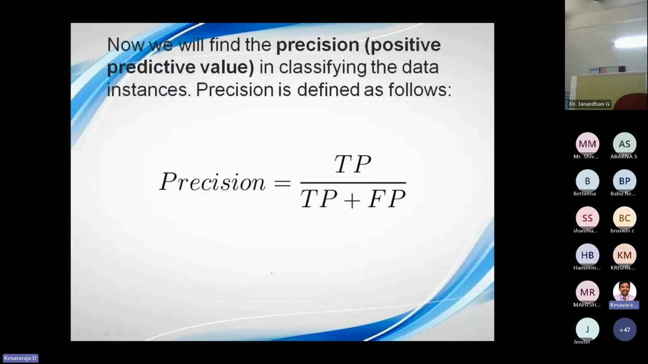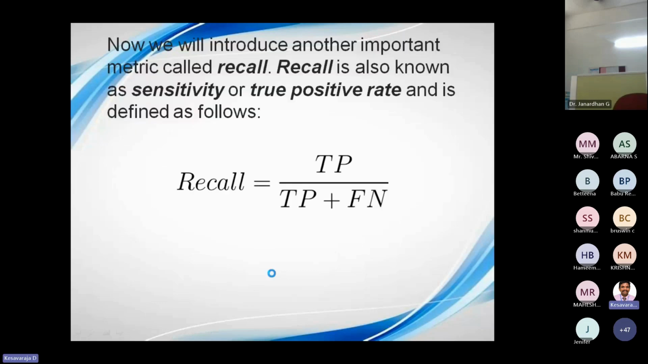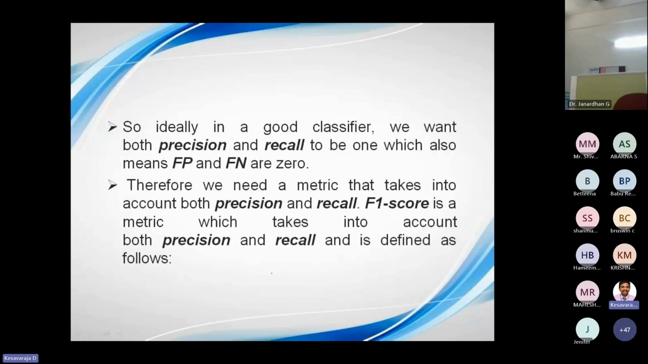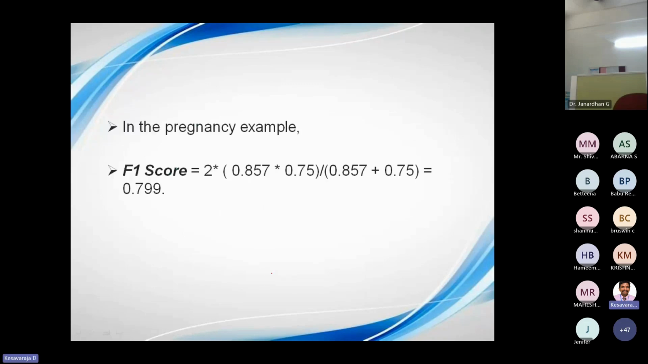The metrics are named precision, which is true positive divided by true positive plus false positive. So here, I will use an example where precision is 0.8, recall is 0.75, and using the formula, the F1 score comes to about 0.7. The original example says 80% accuracy, but the F1 score is only 0.79, because the data set was not balanced, 40-60. So this is the example.